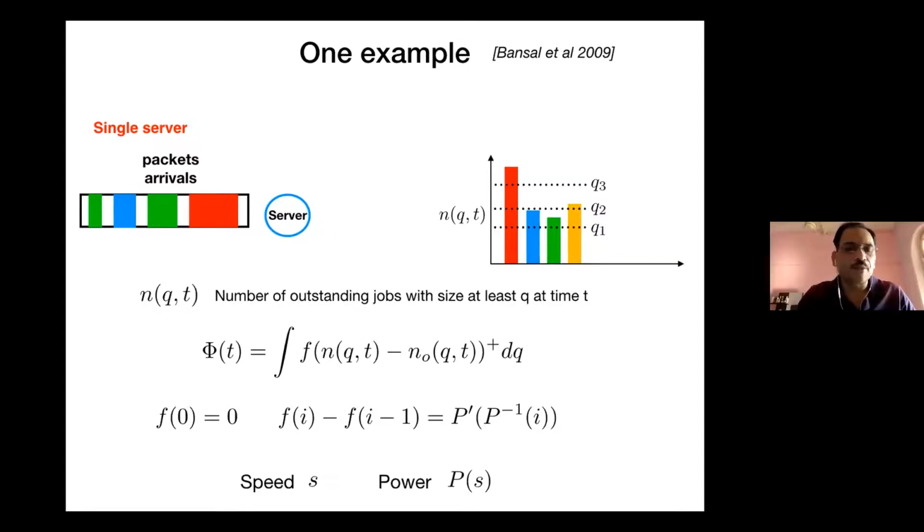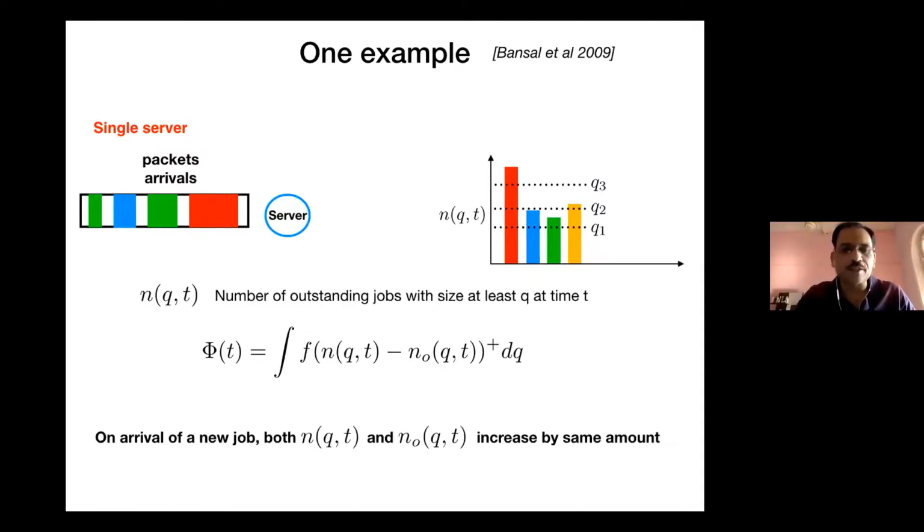So this is my potential function. Now quickly we can check whether it satisfies the boundary condition. The boundary condition requires that at the beginning and the end, phi of t should evaluate to 0. That is easy to check here: before any job arrives, phi of 0 is 0, and once all jobs disappear, phi of infinity is 0.